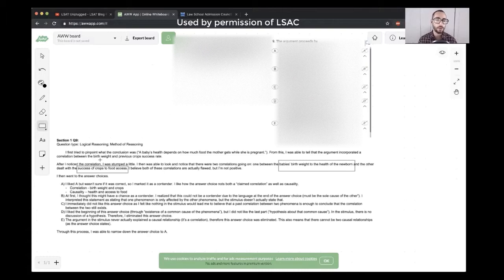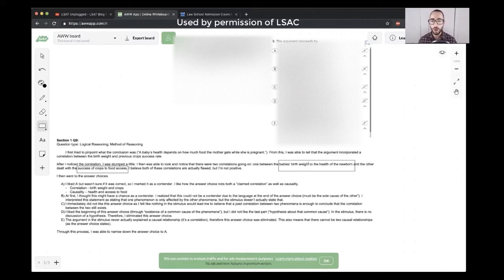We have success of crops to food access, and you could say that's a bit of a leap there because you could have a lot of successful crops, but maybe major agricultural corporations or businesses have all the food and the people are still starving because they don't get access to the food. So that is a good point the student is raising here.